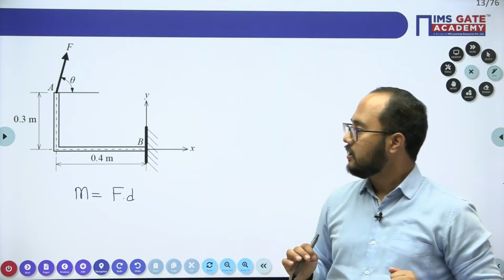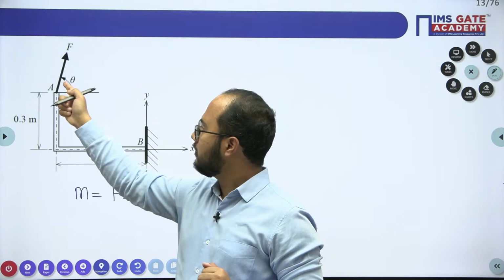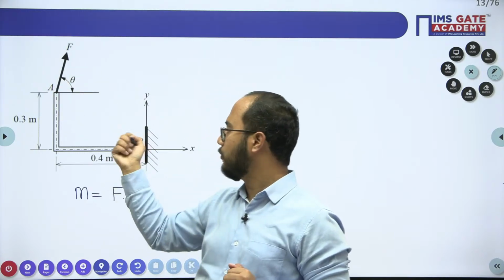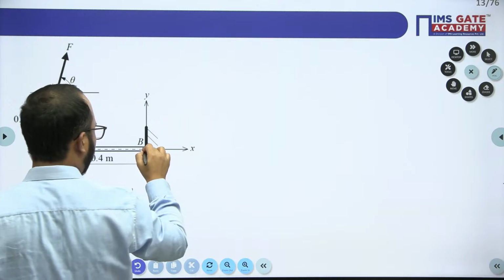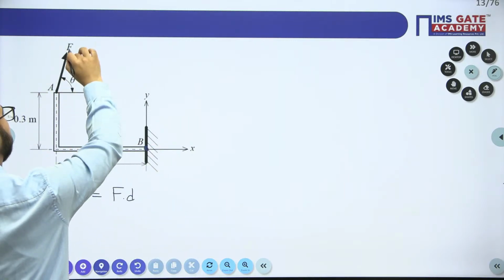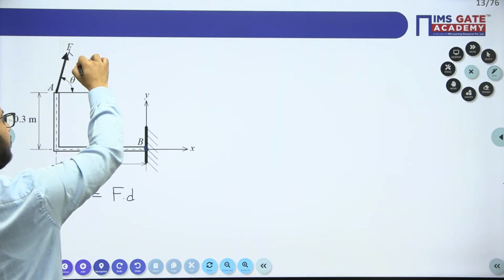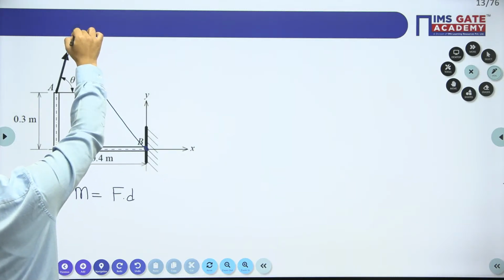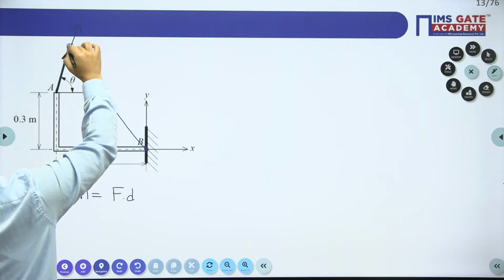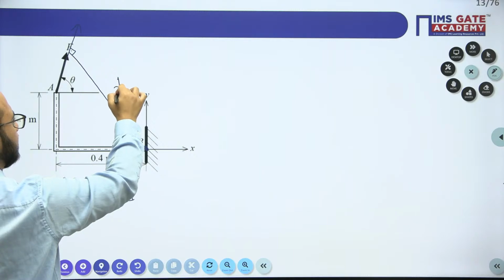That is an important point, so try to focus on it. Let's suppose this is the force, and assume this is the perpendicular distance, some distance d.